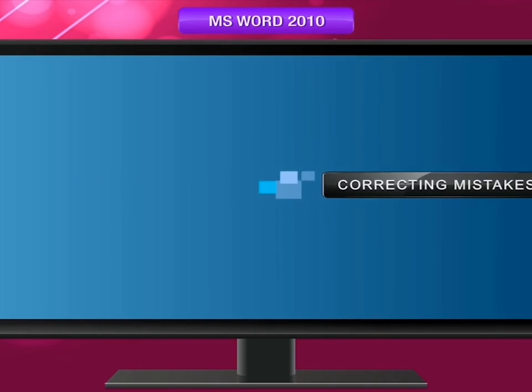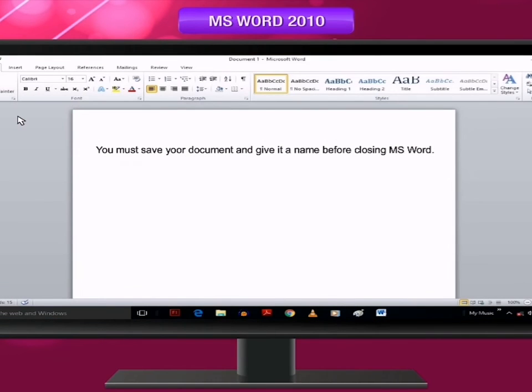Correcting mistakes. Open the saved document. Take the cursor to the place where the correction is to be done by using the mouse pointer and click at that place. You can use arrow keys also: left, right, up and down. Use the Delete or Backspace key to delete what you want to delete. Type the word you want to insert at the insertion point or cursor. The text to the right of the cursor will shift and give space to the new word typed.